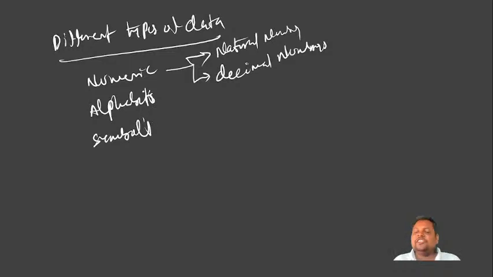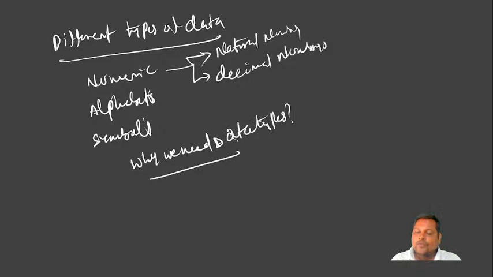So to differentiate, you have to specify one type for numeric, one type for alphabets, and one type for the symbol. Along with that, in numbers we have different numbers, so again we have to specify different data types. That's why we need data types. I hope you understood why we need data types.